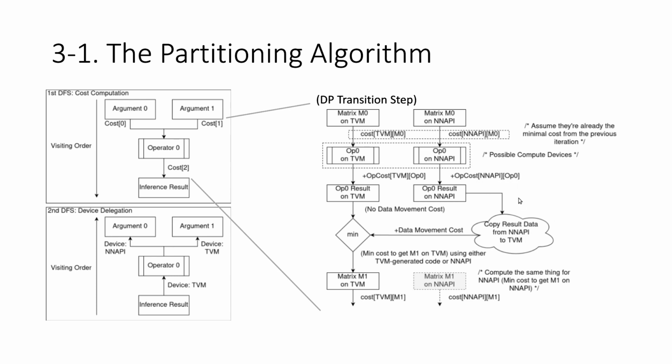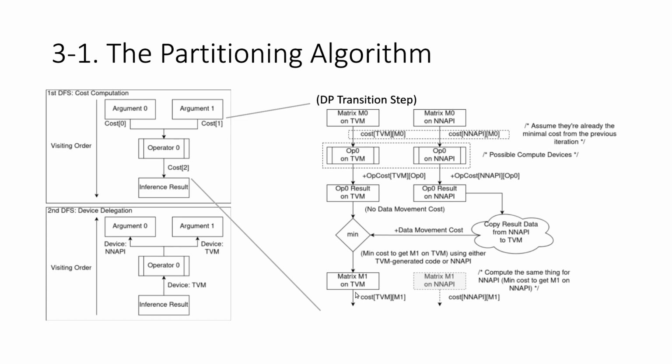But different from the first possibility, since we're computing OP0 on an API but we want the result on TVM, we need to insert the data movement cost to the second possibility. So that is why here we have a minimum operator that chooses the cost that is smaller.